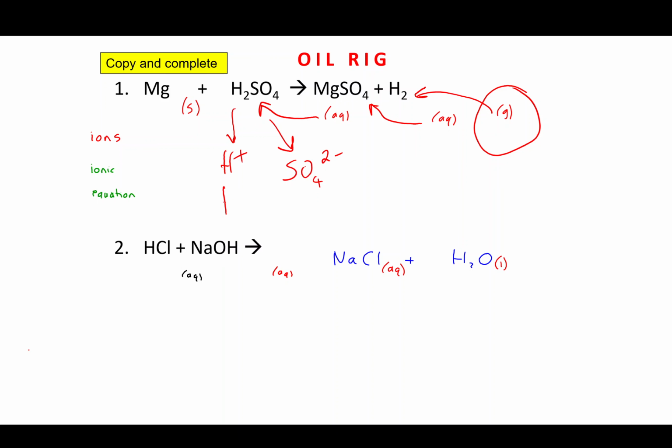So we've got two of those H pluses, and then that's going to react and produce Mg2 plus, the SO4 2 minus, and the H2.